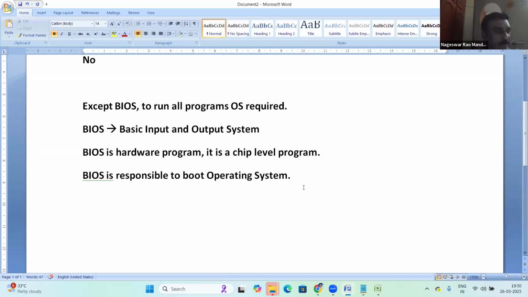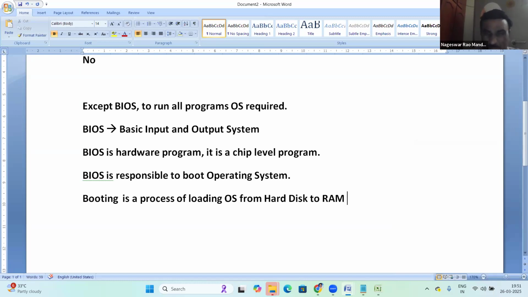Okay. So BIOS is responsible for the boot operation. What is booting here? See, booting is a process of loading the OS from hard disk to RAM memory, hard disk to RAM. Okay, so booting is a process of loading the OS from hard disk to RAM, right?